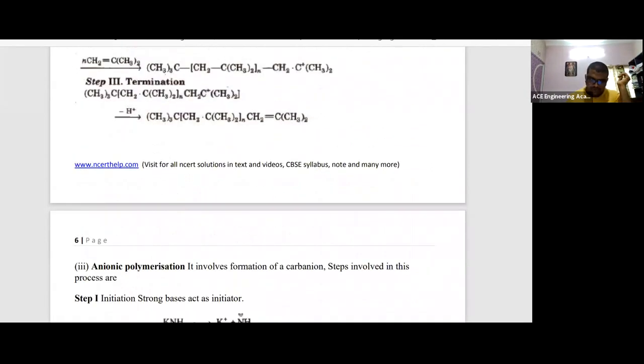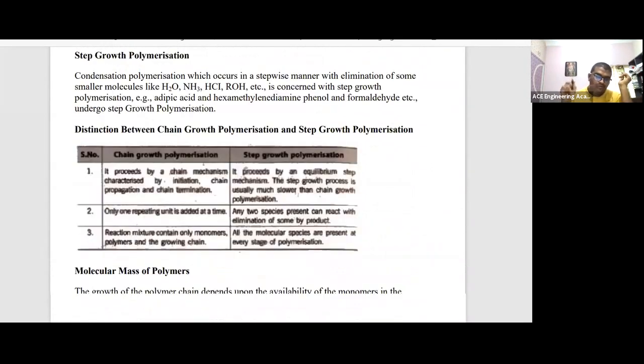These things you don't need to remember from your exam point of view. Not required. These things are not required. Now here it is important.